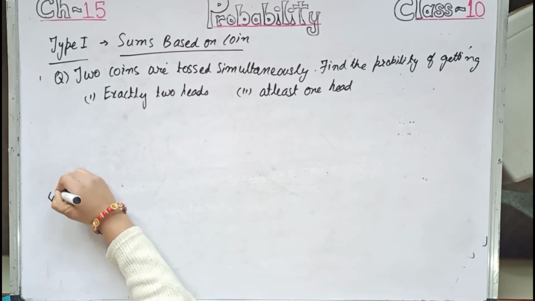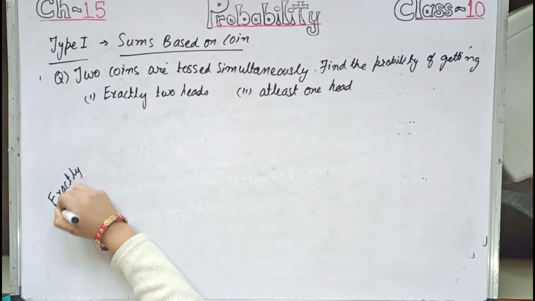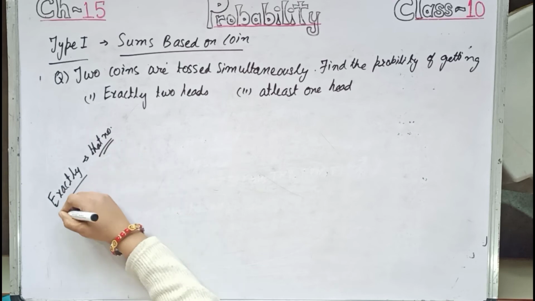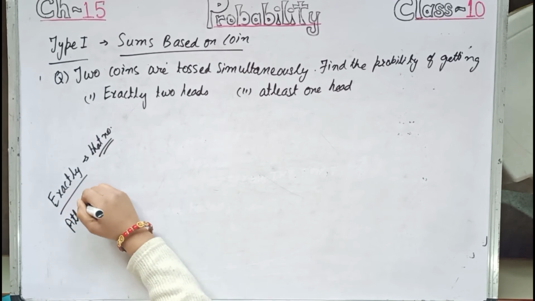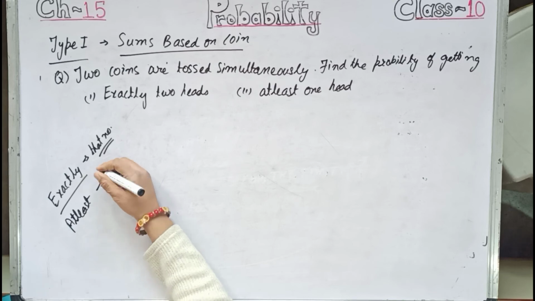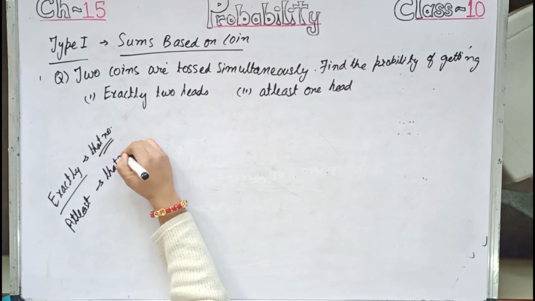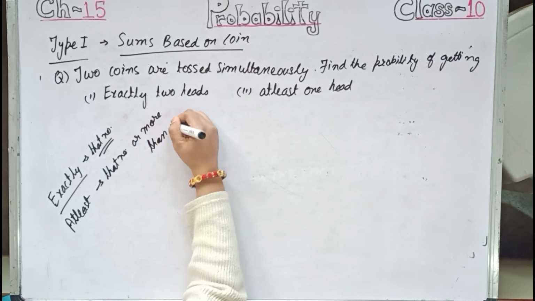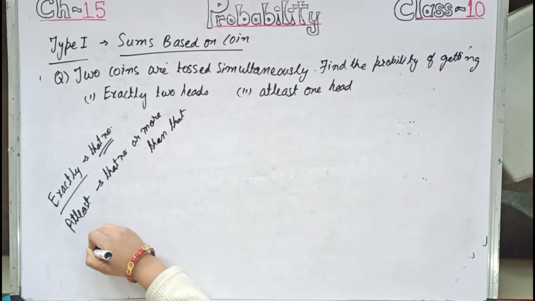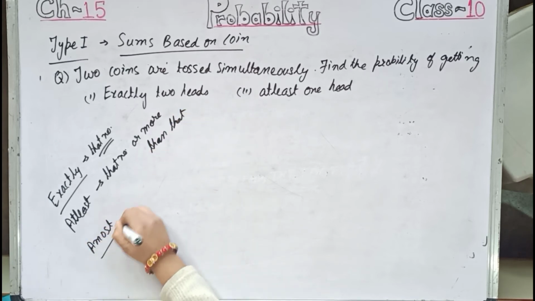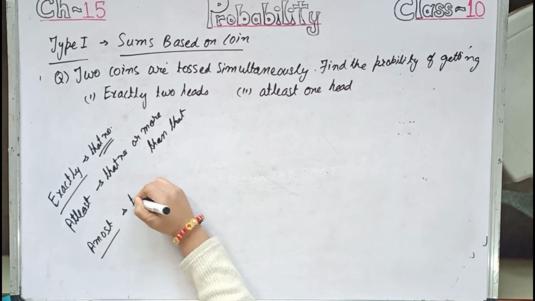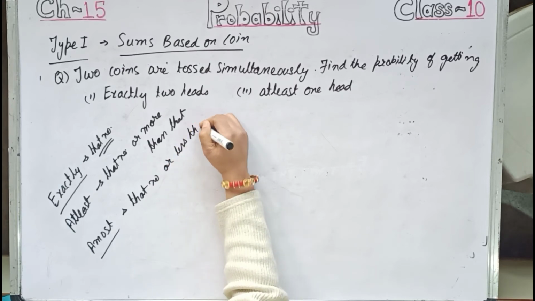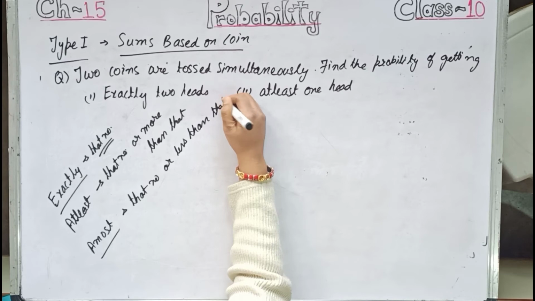Now let us first understand. Exactly means till that number only. Now at least means that number or more than that. And at most, this also you should understand, in some questions this is also asked. So at most means that number or less than that. This much you keep in mind.